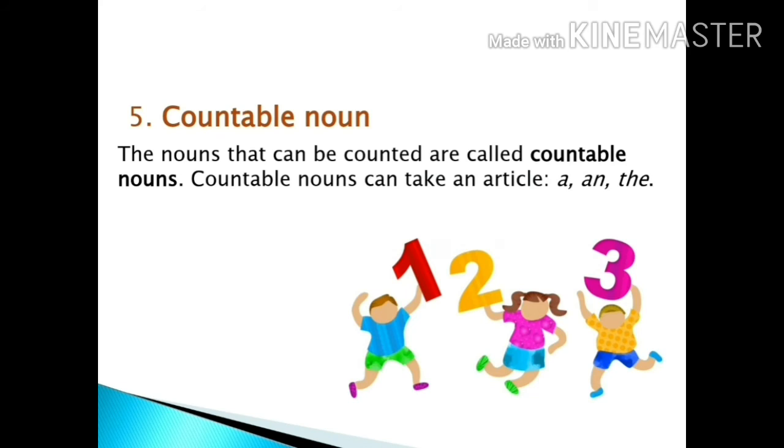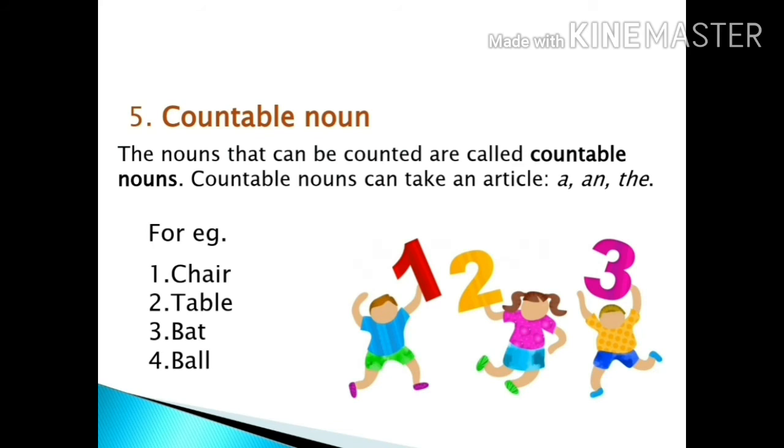We can count them. For example, chair, table, bat, ball. We can count chairs. How many chairs? 1, 2, 3. 3 chairs, 4 chairs. We can count. We can count tables. We can count bat. We can count ball. But can we count water? No, we cannot. What we see in this picture, we see milk, a bottle of milk with a glass of milk.